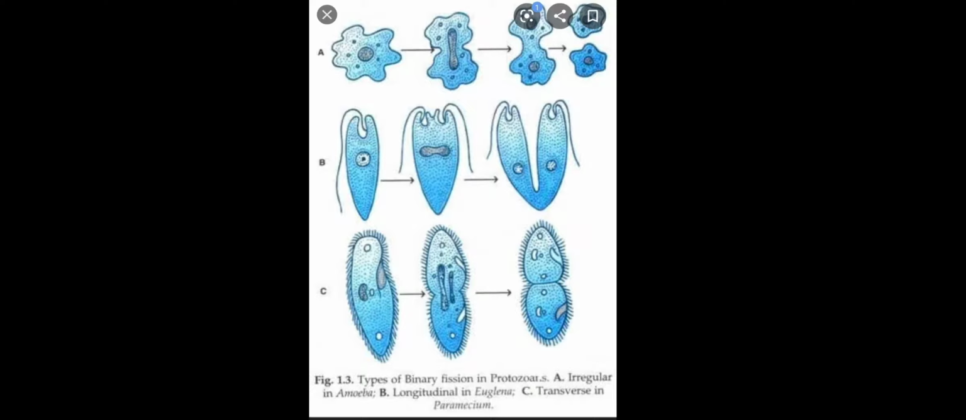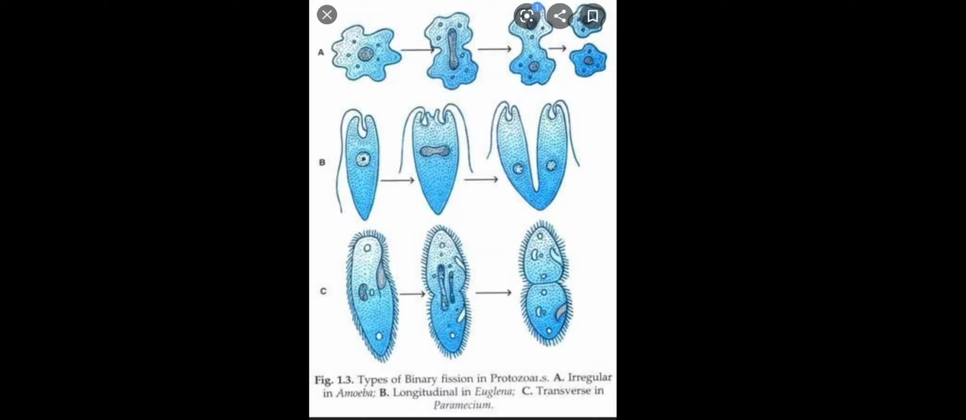Now let us see the binary fission in amoeba first. The amoeba has an irregular shape, so the type of fission it undergoes is the irregular binary fission. That is, the body of the organism can be divided into two through any plane passing through the body. The plane can be horizontal, slanting, or longitudinal. This is because of the shape of amoeba, which is irregular.